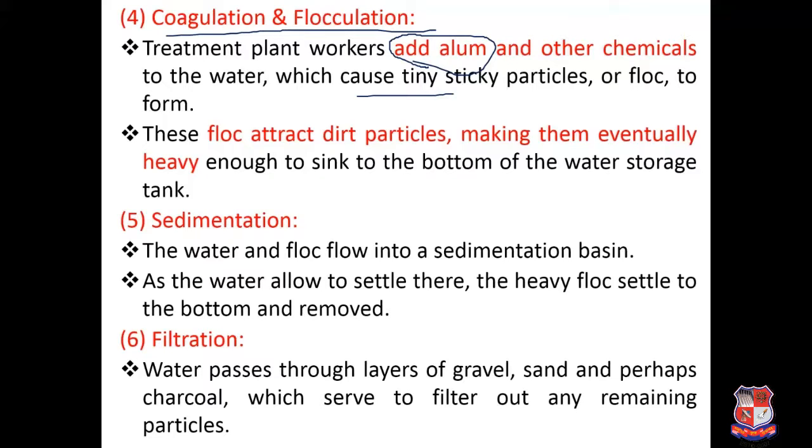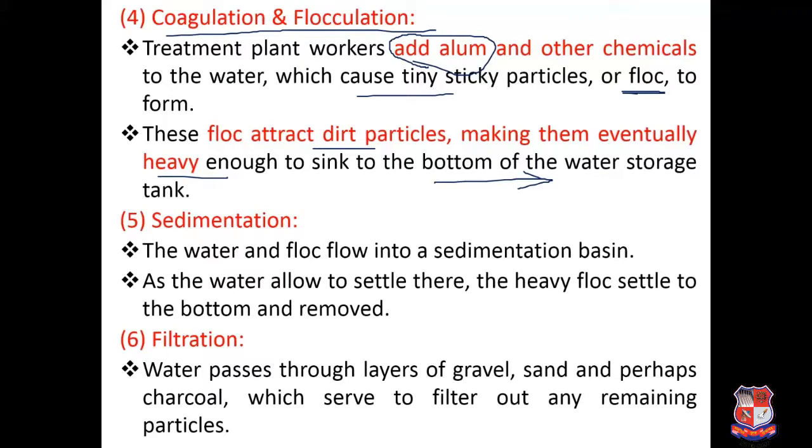Basically when we add alum to the water, it forms positively charged particles of Al plus plus, and generally the turbid particles in water are negatively charged. So both the particles combine together and make a bigger particle, which is generally called a floc. This floc attracts the dirt particles and eventually makes them heavy. So its size becomes large, and automatically under the force of gravity it will settle down.